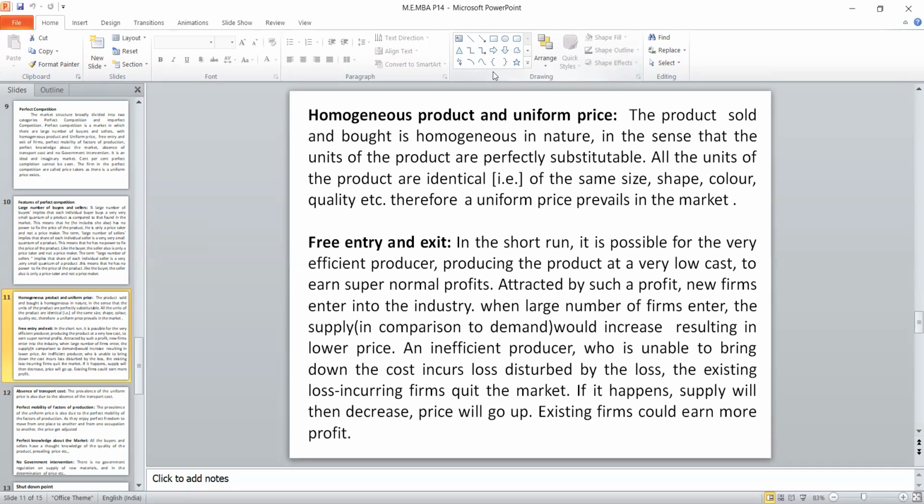Because of this identical condition, we are maintaining a uniform price, because it is equal in size, shape, color, style, quantity, all these things. So the price is uniform.